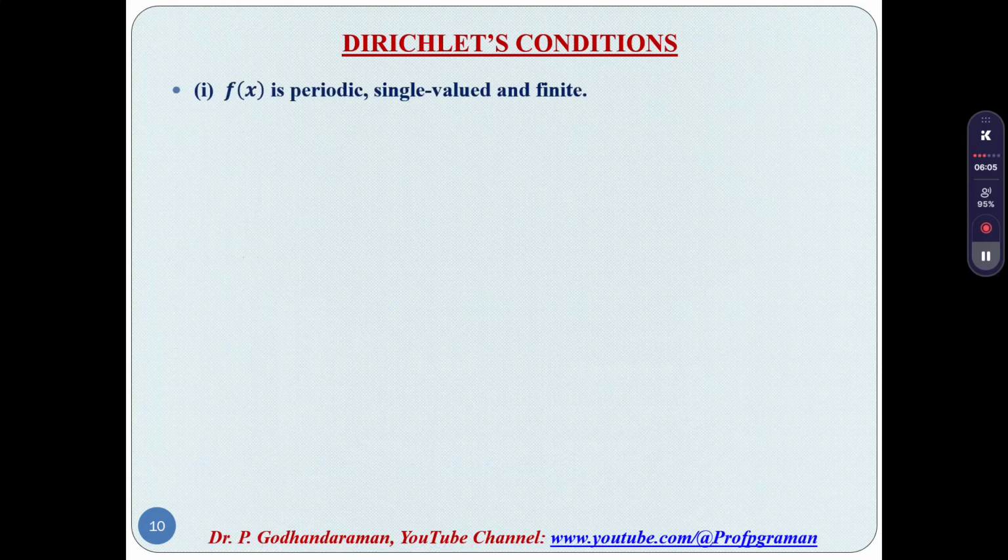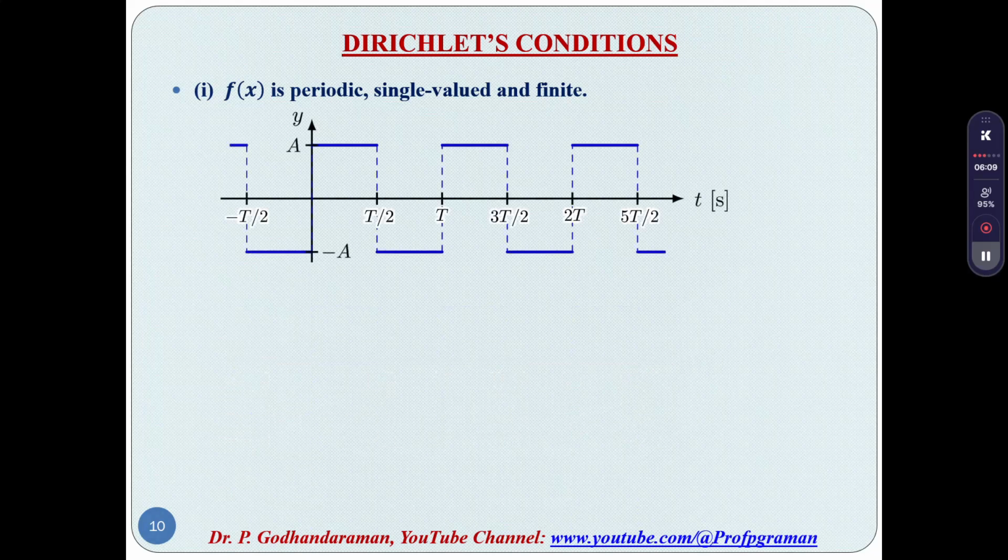The first condition is: f of x is periodic, single valued and finite. Single valued means that when we give x equal to some value, after evaluation we have only one answer.